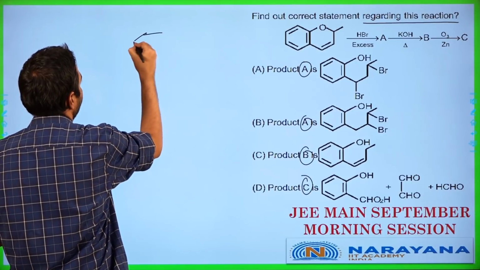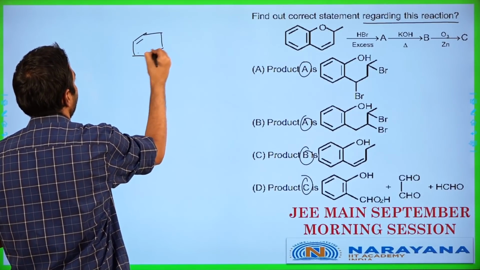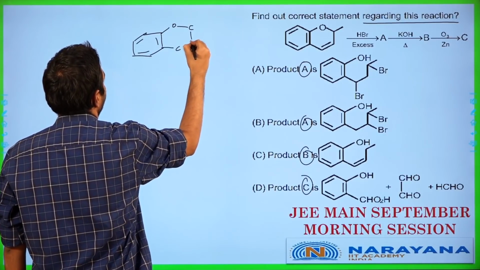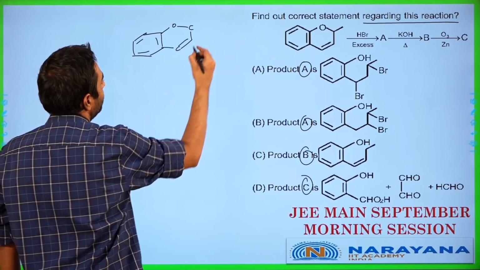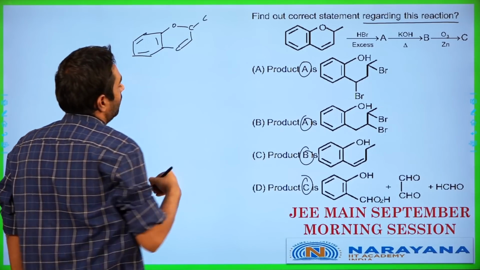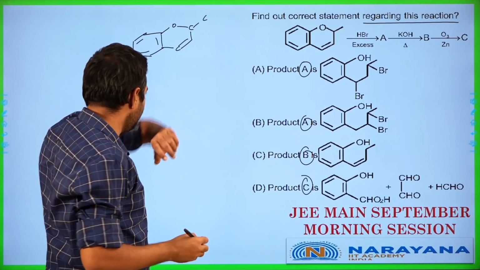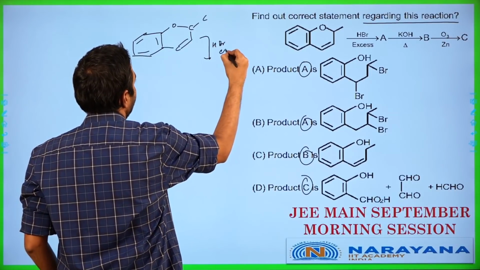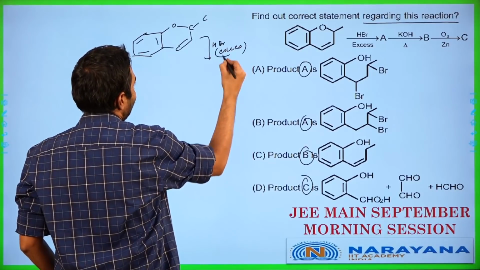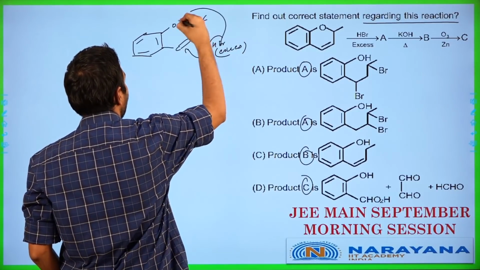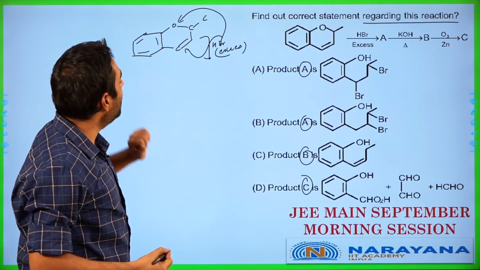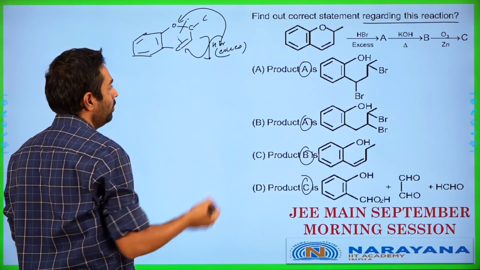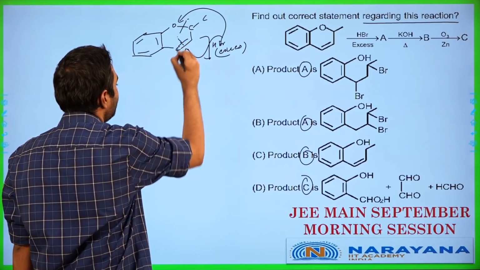So we have a double bond here and we have a carbon here. I'm going to be hitting it with HBr excess first. When I hit it with HBr excess, what is going to be happening here? Why have they given excess? The excess over here means it will attack over here and it will attack over here. So the HBr is definitely going to be destroying both this bond and the pi bond over here. So both of these bonds are going to be attacked by HBr here.